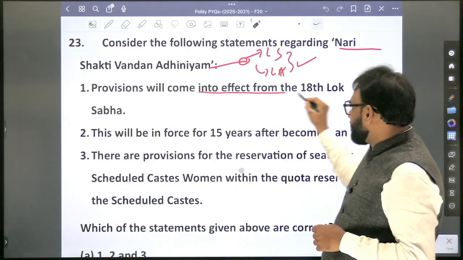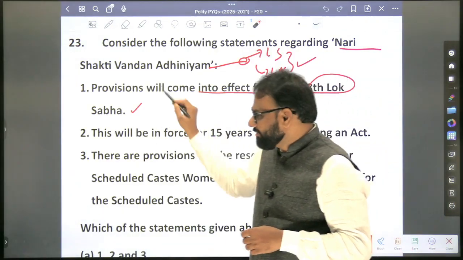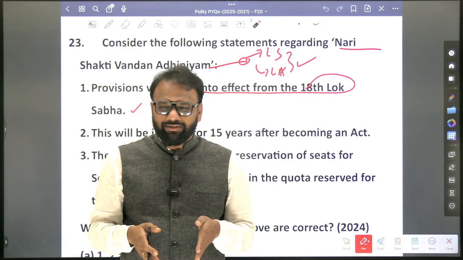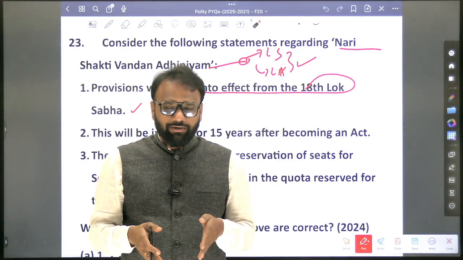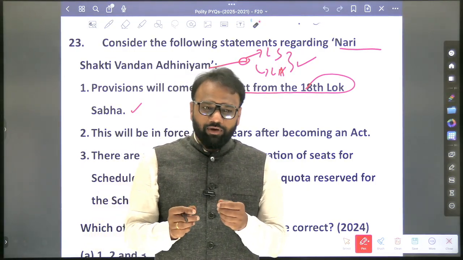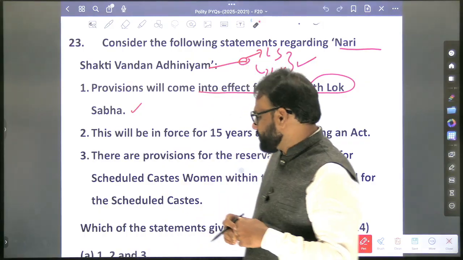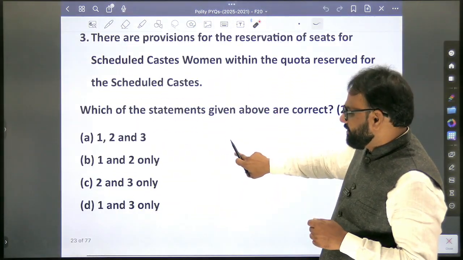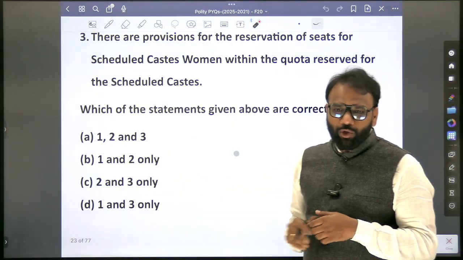Provisions will come into effect from the 18th Lok Sabha. So here we need to know about the Lok Sabha. The present Lok Sabha is, yes, 18th Lok Sabha. So at least that basic information, if you have, will help us to eliminate. So now just based on this first choice, can we eliminate? If you eliminate 1, it will be 2 and 3.